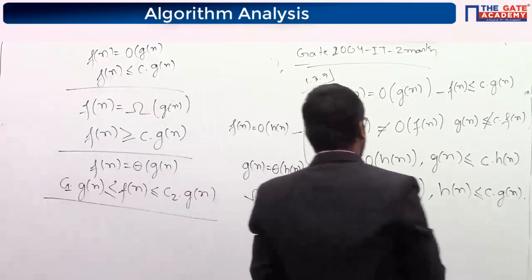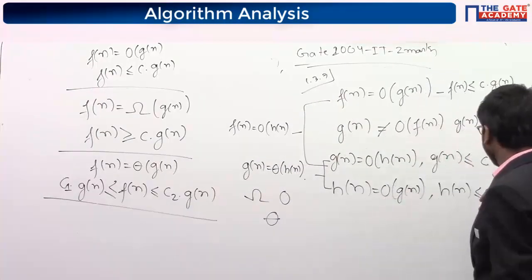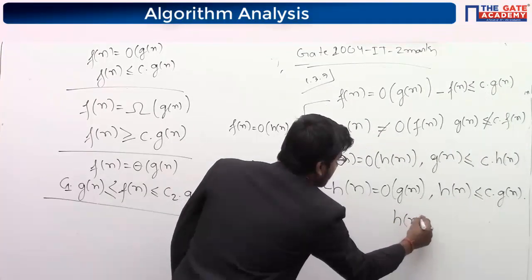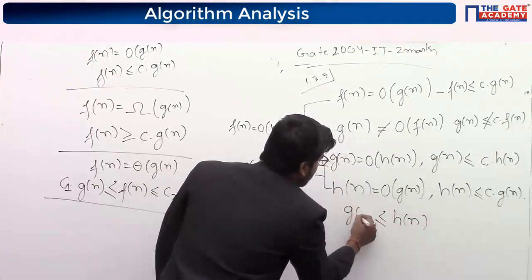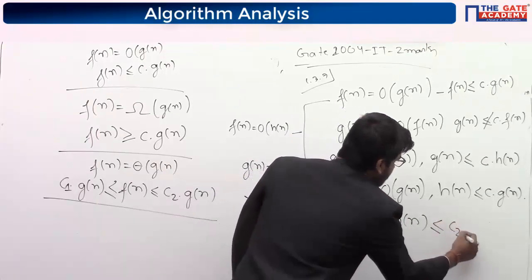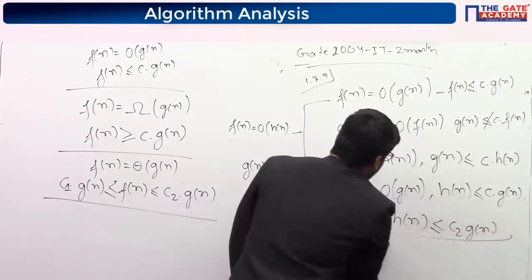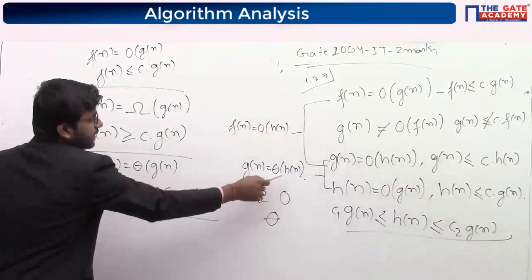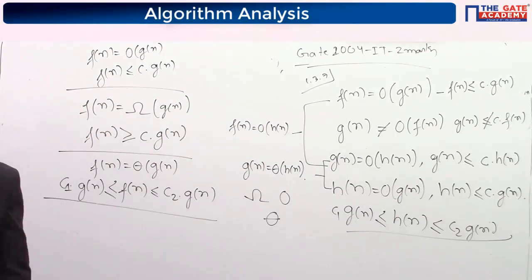So see here, Hn is greater than C1 Gn for some constant C1, and it is also smaller than C2 Gn. By these two cases we can write this, so that's why I am saying that Gn is equal to theta of Hn. See, is it clear now, Diya?